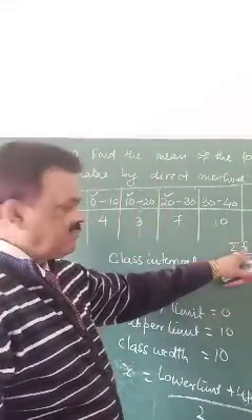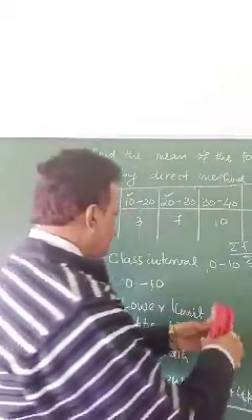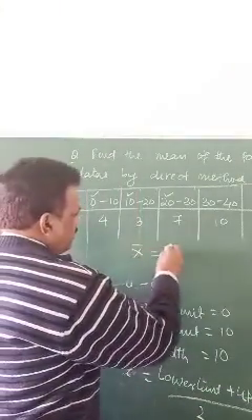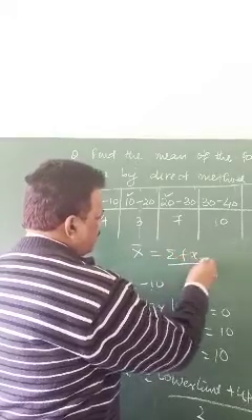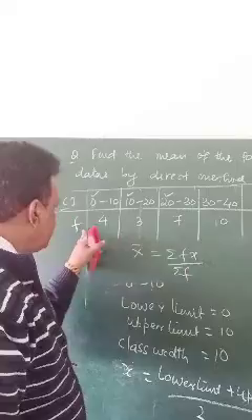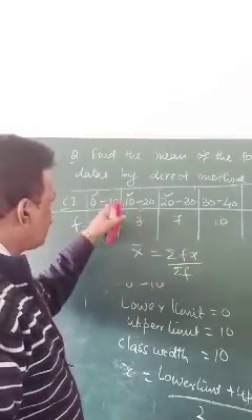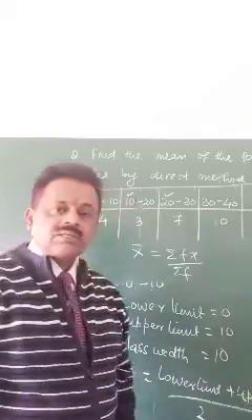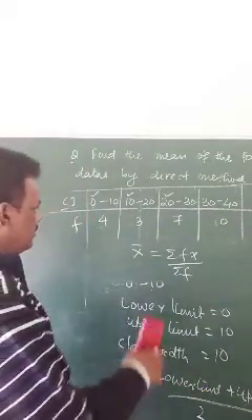x bar is sigma fx by sigma f. In sigma f, the given x will come out from here. How to find x? This is the method: lower limit plus upper limit by 2. So let's solve it then.